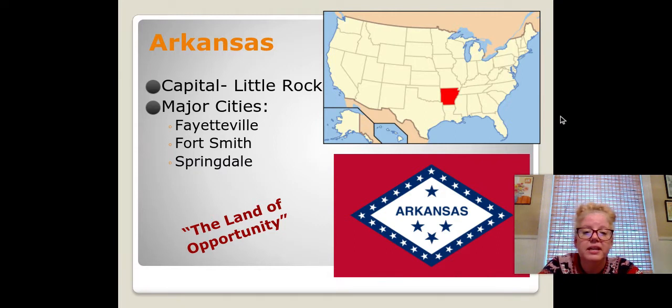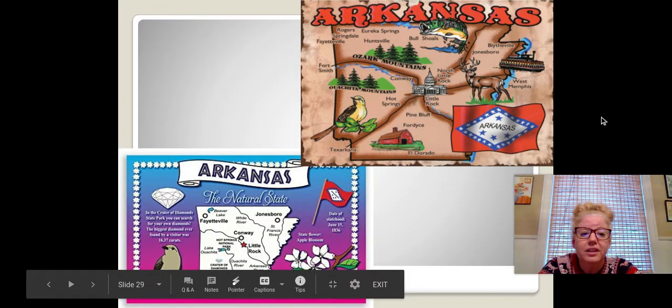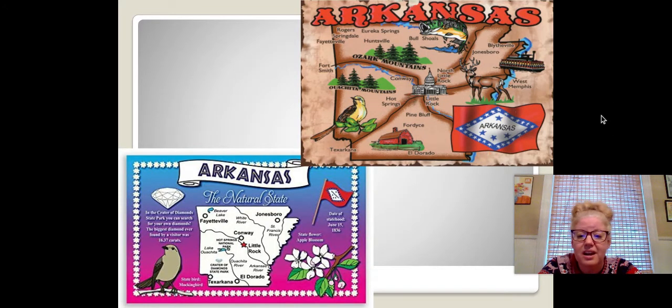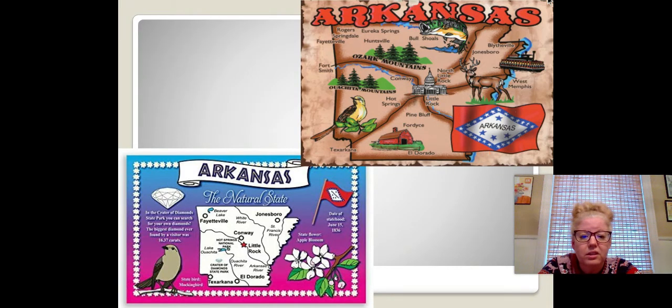Arkansas, the capital is Little Rock. The major cities are Fayetteville, Fort Smith, and Springdale. And Arkansas's nickname is the Land of Opportunity. And there is Arkansas's state flag. There are some little picture postcards there. State bird is the mockingbird. It looks like the state flower is the apple blossom.